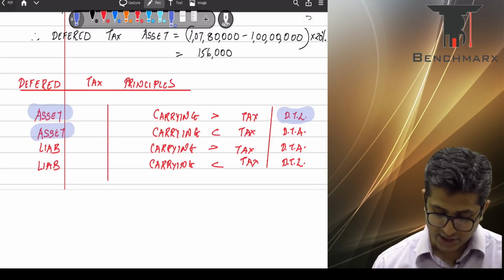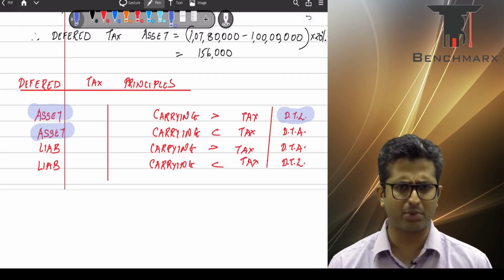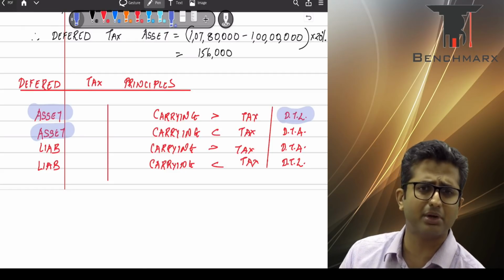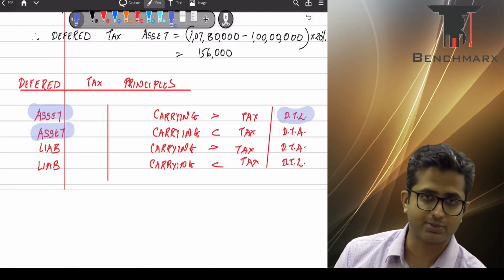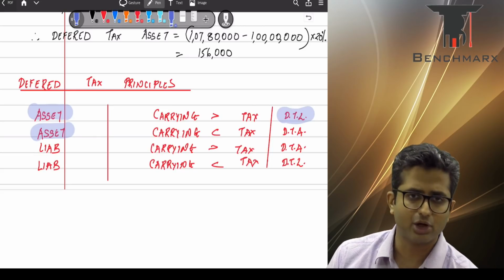If there's an underlying asset and the carrying value is lower than the tax base, for example, preliminary expenses. So when we look at preliminary expenses in the books of accounts, let us say that preliminary expense of 5,000, you'll write off the entire expenses. The general entry: preliminary expense account debit to cash bank, P&L account debit to preliminary expenses, carrying value becomes 0.